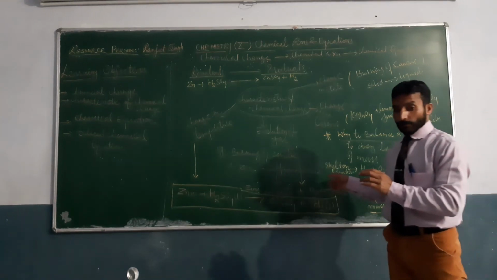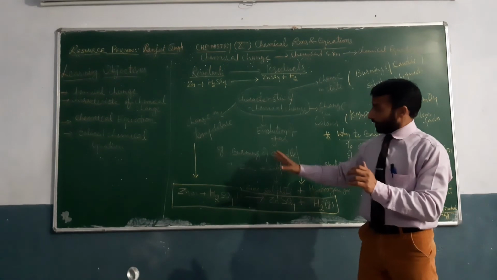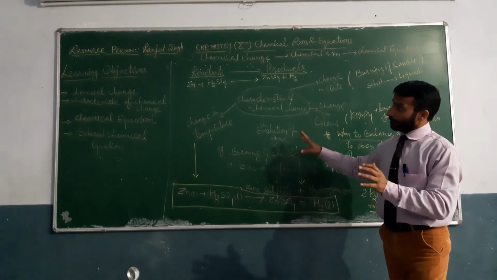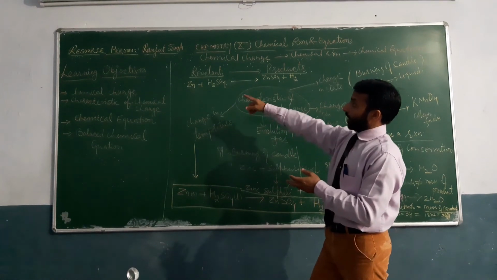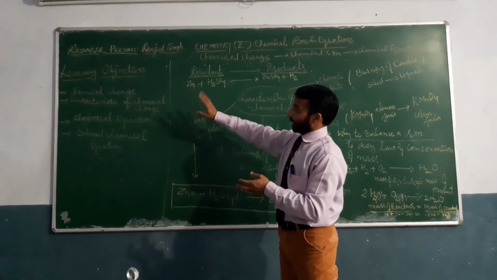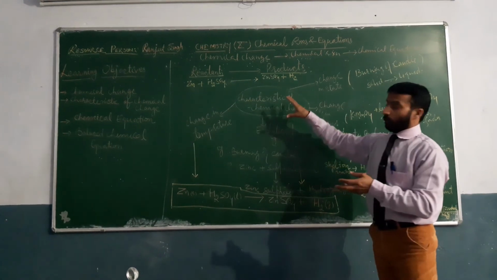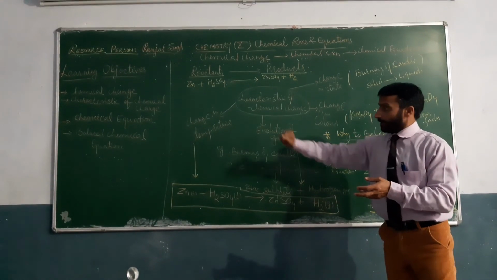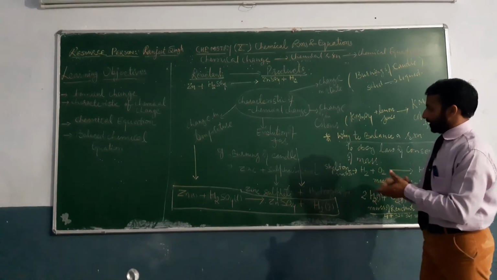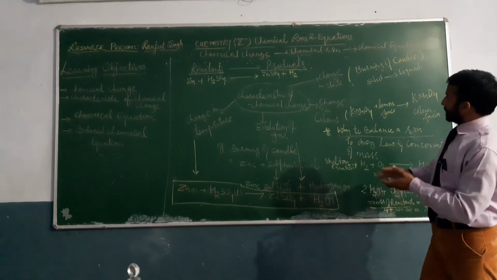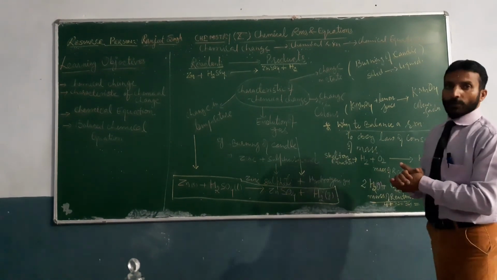This session we will continue next time. So here today we have learned about chemical change, the characteristics of chemical change, how we can identify it by change in temperature, evolution of gas, change in state, change in color, and how to write and balance the equation.